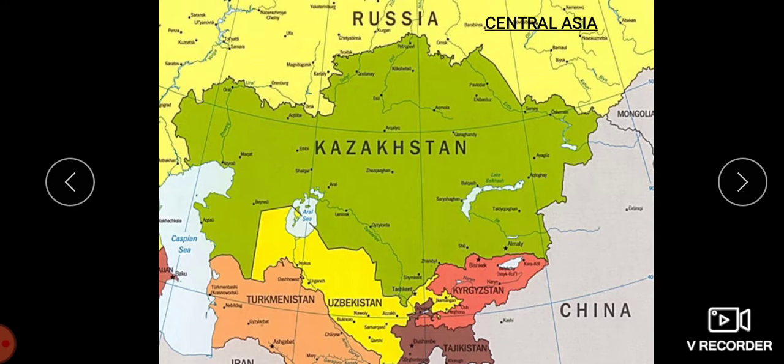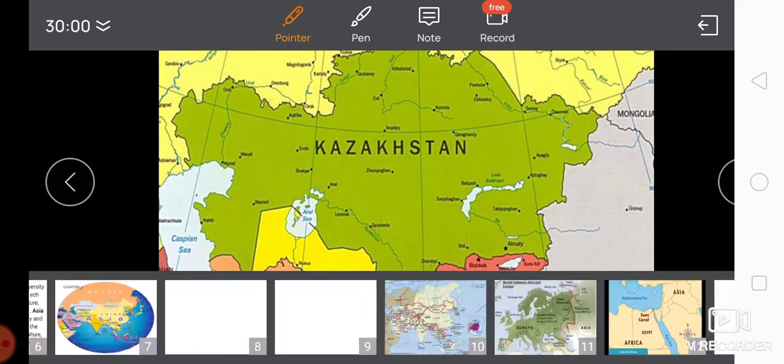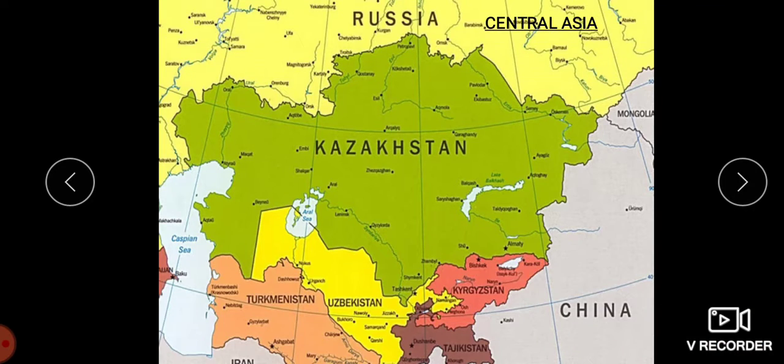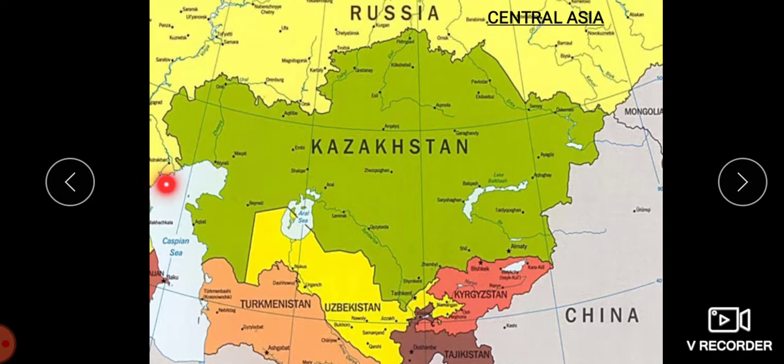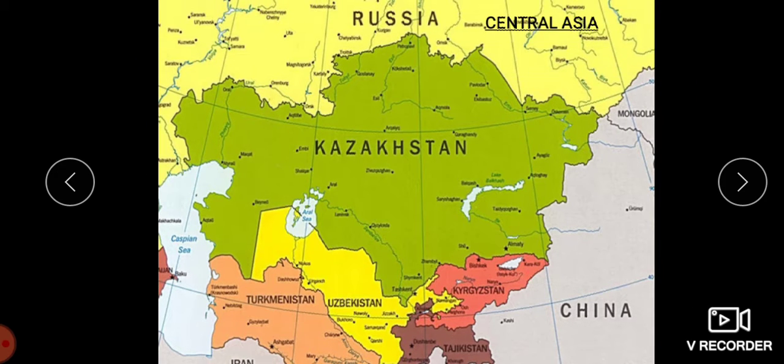Now we will move on to Central Asia. Central Asia extends from the Caspian Sea in the west to China in the east. So this is the border of Central Asia, and from Kyrgyzstan in the north to Iran and Afghanistan in the south.